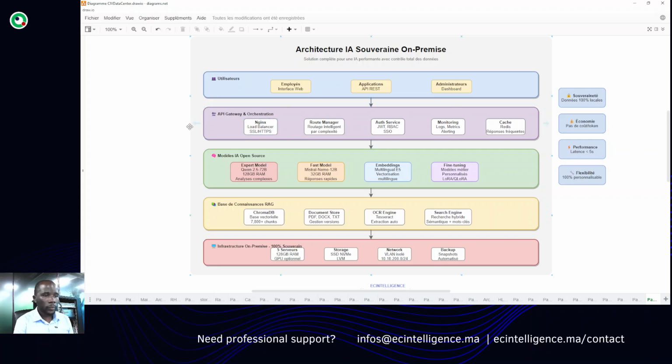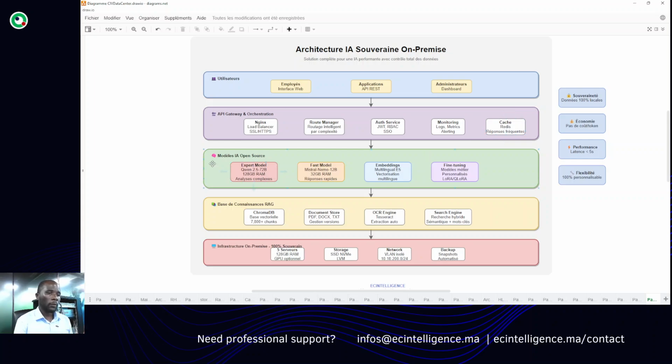In the backend part, we have many layers. We have the API gateway layers, which orchestrate all requests coming from the web interface, and also the requests coming from the administration interface. We have an index which handles the web interface requests and so on. We have a route manager, the authentication part, and monitoring has also been implemented. The Redis cache is for repetitive questions from users, so that information is cached locally with Redis.